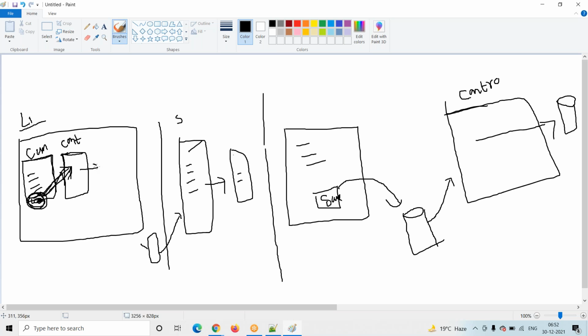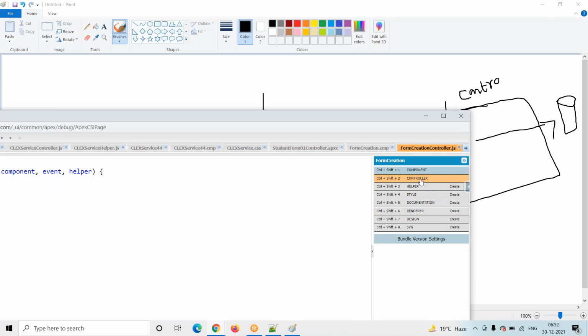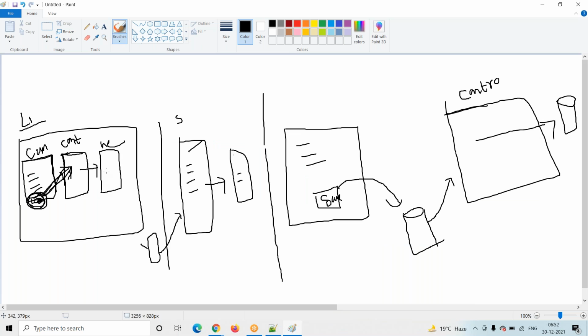From the controller, there is another item: the helper. This is the third item. The first item is the component, the second item is the controller. Whenever you click on the button we developed, the request goes to the second item, and from the second item it goes to the third item. What is our third item? The helper. From the helper, I will connect with the server, and from the server, the request goes to the Apex class.